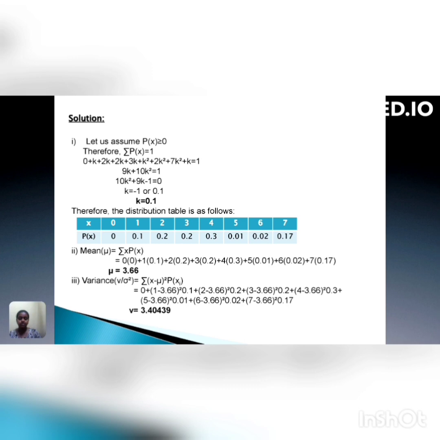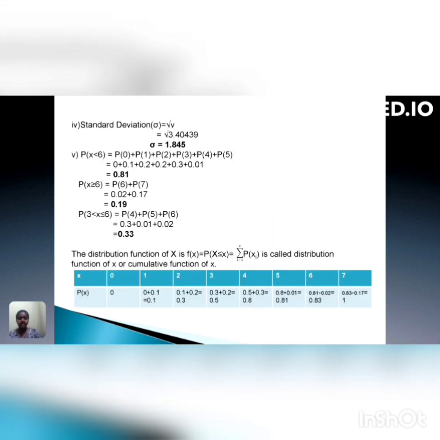Variance, which is denoted by V or sigma square, is equal to summation of x minus mu the whole square into p of xi. We get the variance V is equal to 3.40439. Standard deviation, which is denoted by sigma, is equal to square root of V. We get the standard deviation sigma equal to 1.845.